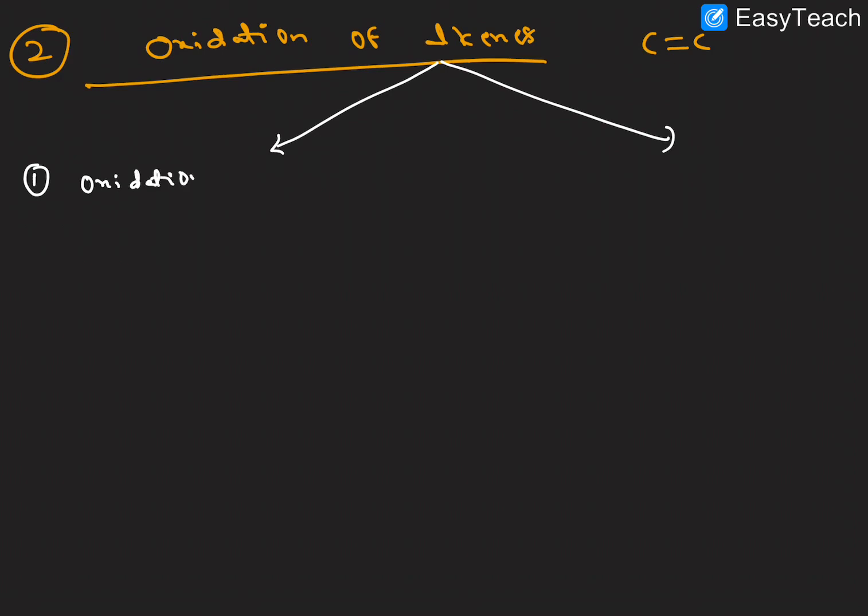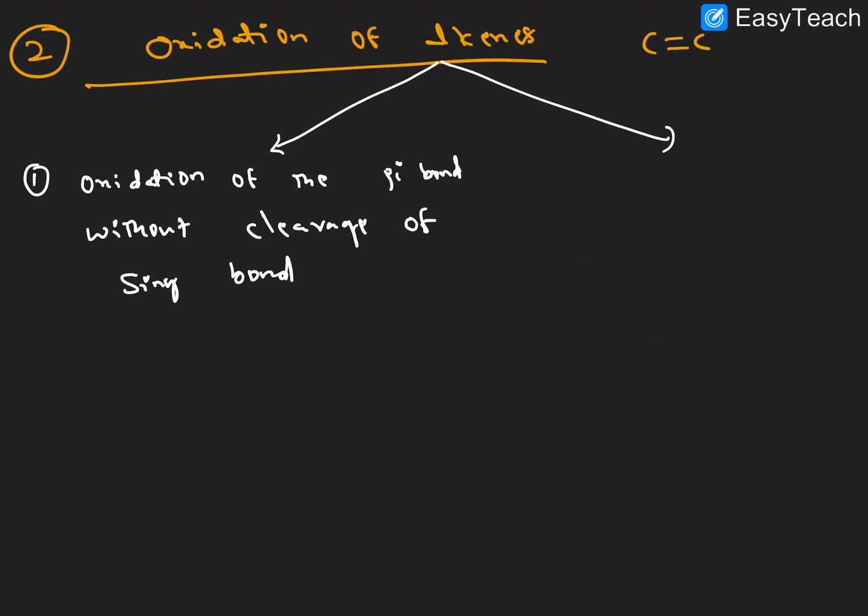The first one is oxidation of the pi bond without cleavage of the sigma bond.